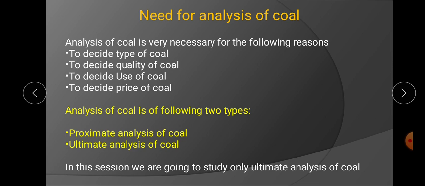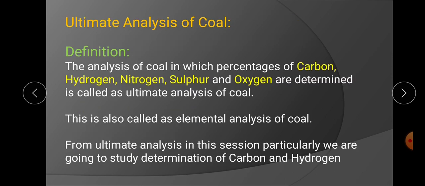In this session, we are going to see only ultimate analysis of coal. Ultimate analysis of coal definition. Already earlier we have seen the definition. The analysis of coal in which percentages of carbon, hydrogen, nitrogen, sulfur and oxygen are determined is called ultimate analysis of coal. This analysis is also called elemental analysis.